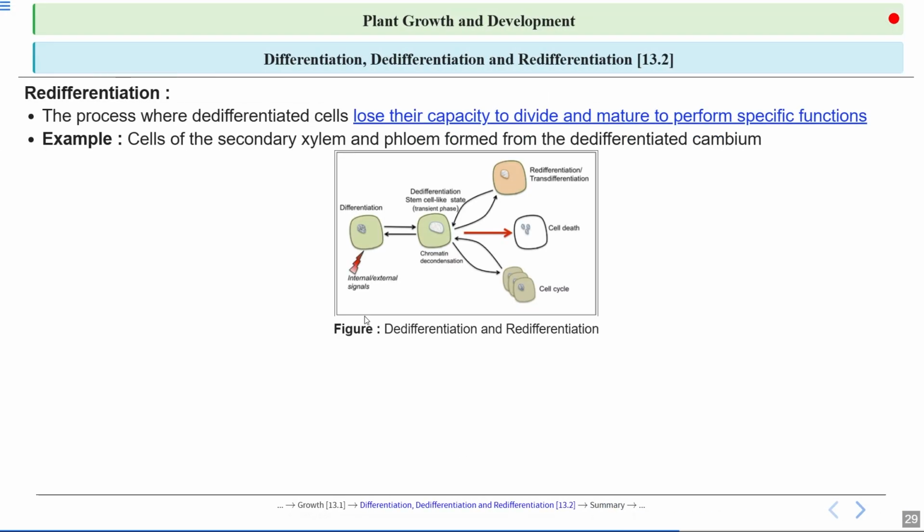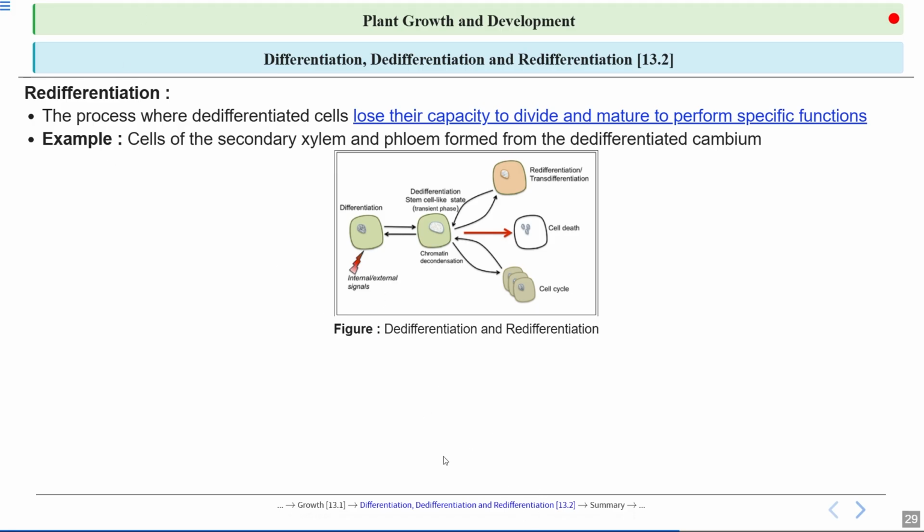So it is the process where de-differentiated cells lose their ability to divide and mature to perform specific functions. In de-differentiation, what was happening? Differentiated cells who already lost their ability to divide gain the ability to divide. But here, those de-differentiated cells lose their ability to divide and get specialized and mature to perform specific functions. So if we talk about examples, then cells of the secondary xylem and phloem form from the de-differentiated cambium.